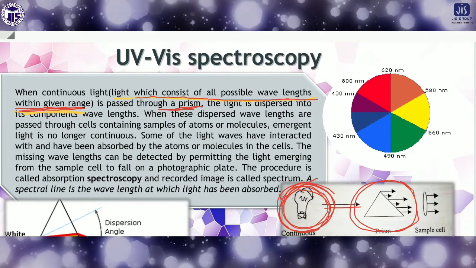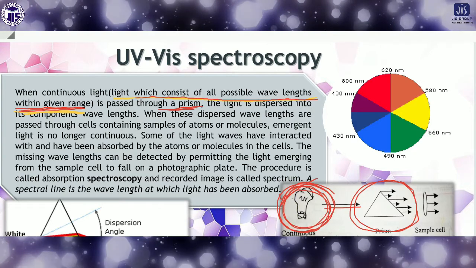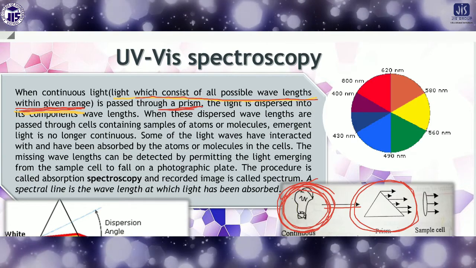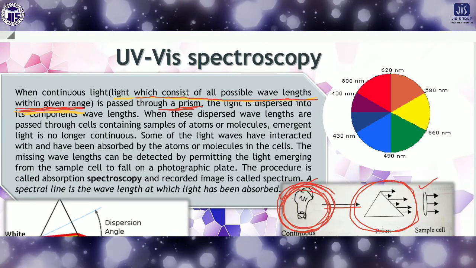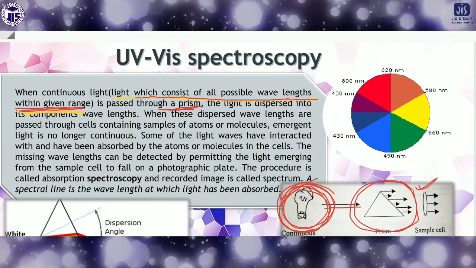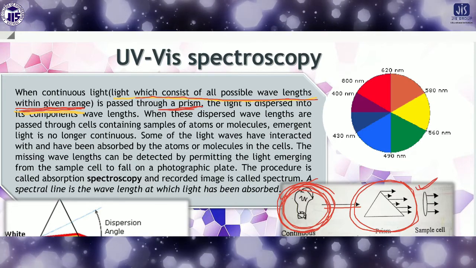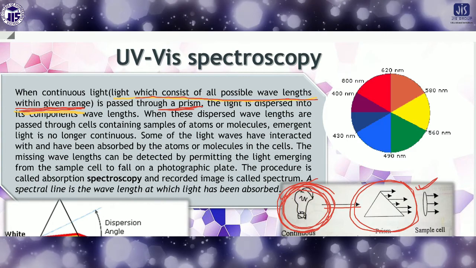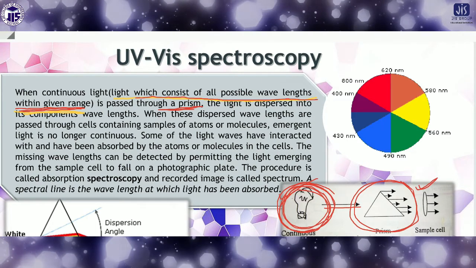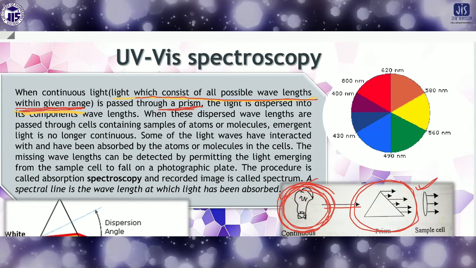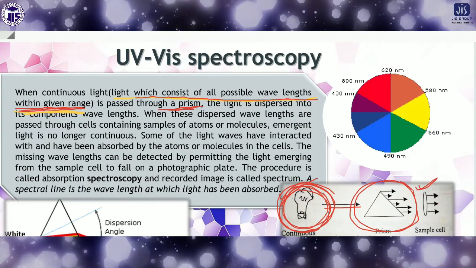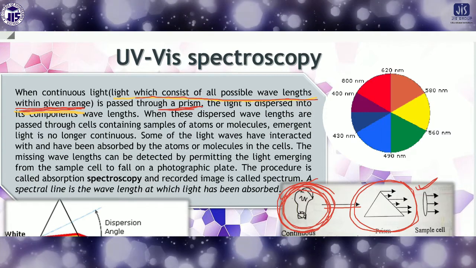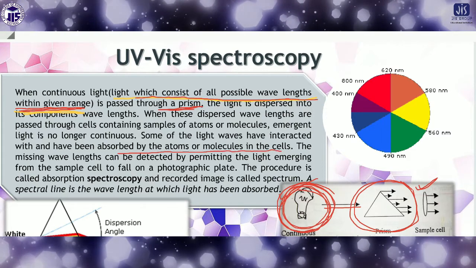After splitting, if this light passes through a sample and the sample absorbs some wavelengths, some wavelengths will be absorbed by the atoms or molecules of the cell.